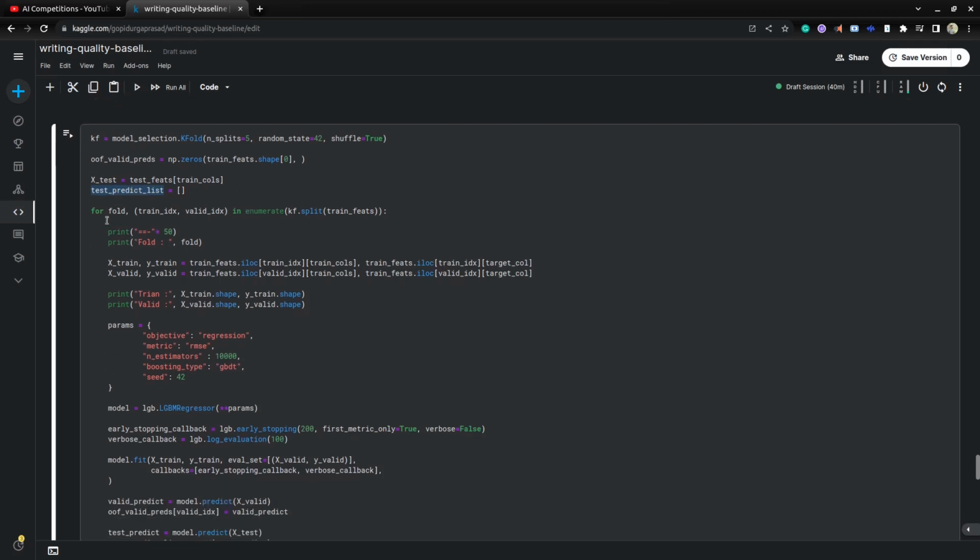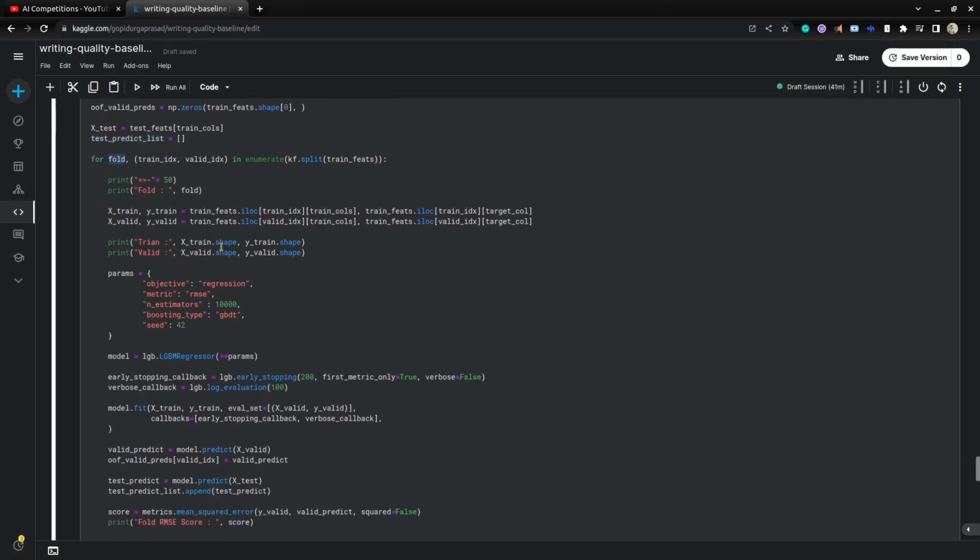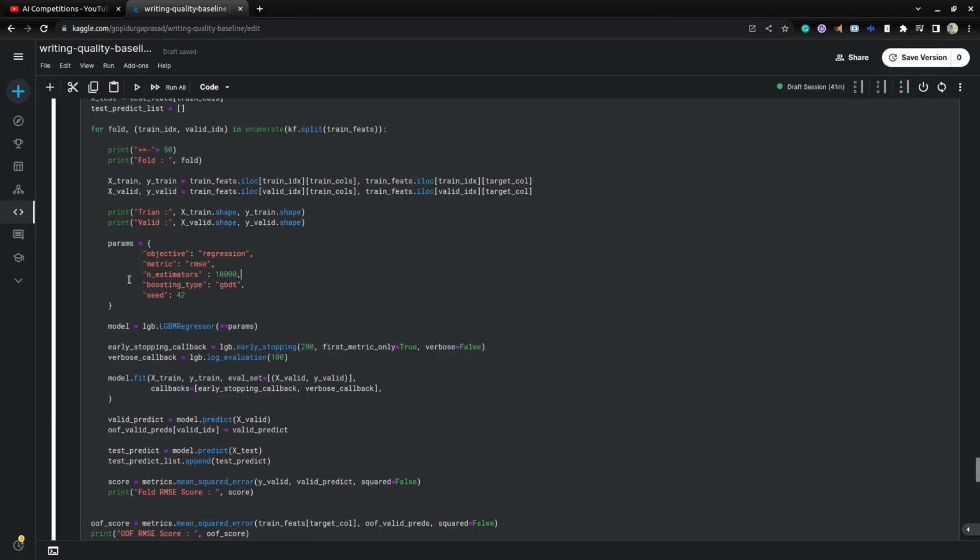Okay, so here I'm iterating through each fold. We are creating 5 folds, right? For each fold from train, I'm creating x train, y train, and x valid, y valid. This x train and y train is given to the model, and this x valid and y valid is used to evaluate our model. Here I'm printing the shapes of that dataset.